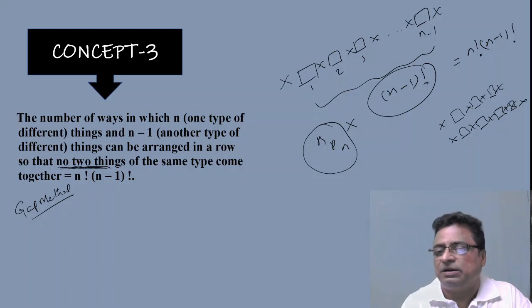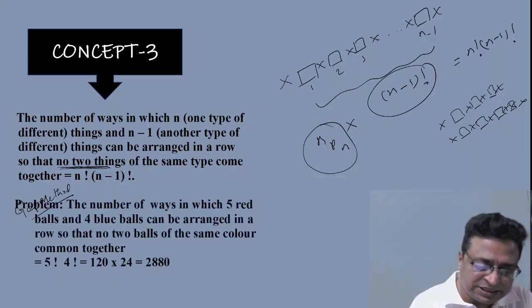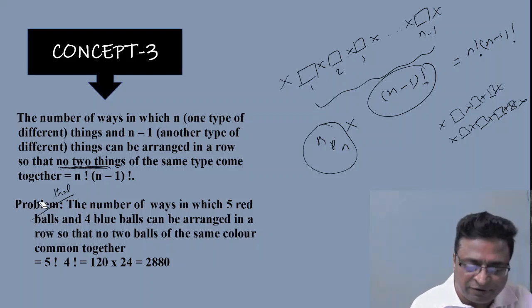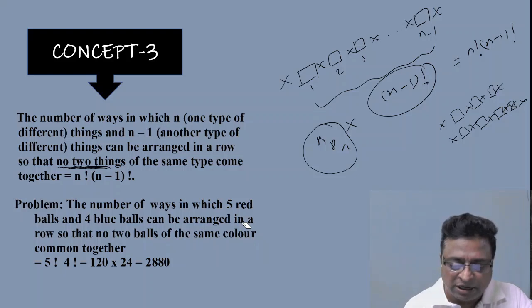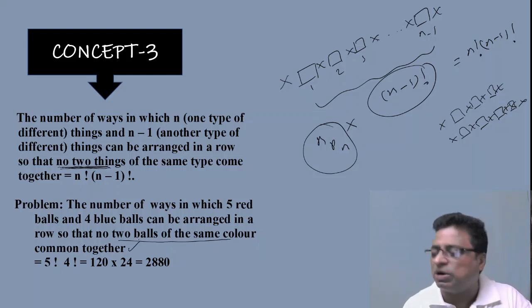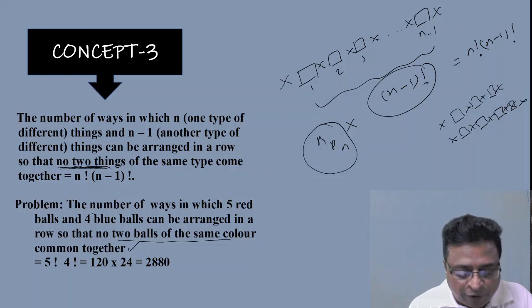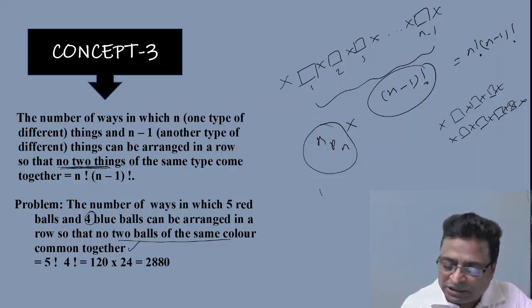That is simple. Now consider this example. The number of ways in which 5 red balls and 4 blue balls can be arranged in a row so that no two balls of the same color come together. So here 4 blue balls are less in number. So first arrange 4 blue balls. This is blue ball 1, blue ball 2, blue ball 3, blue ball 4.